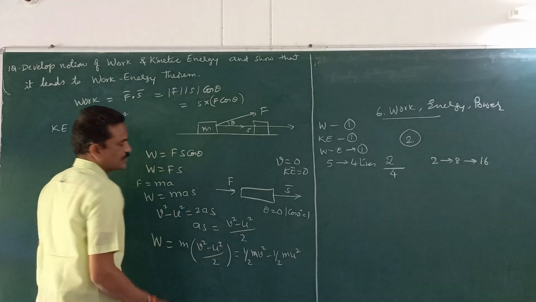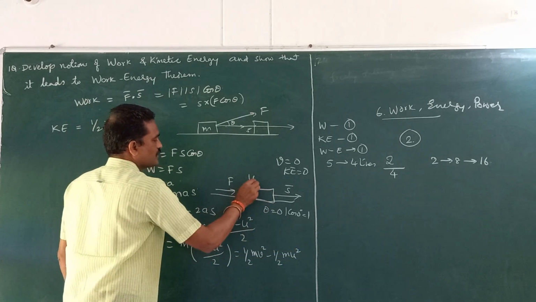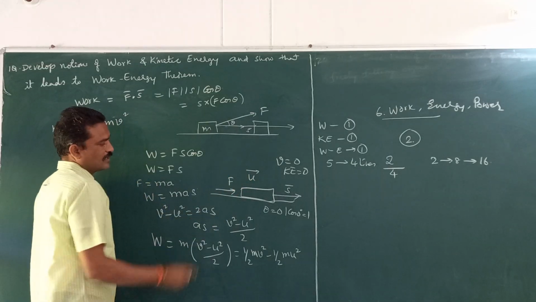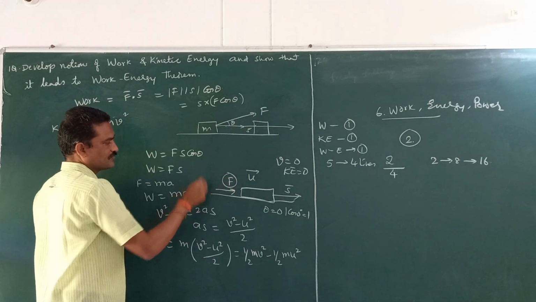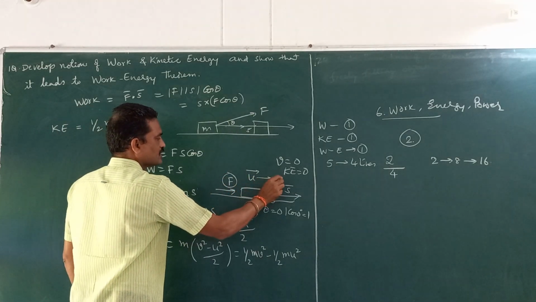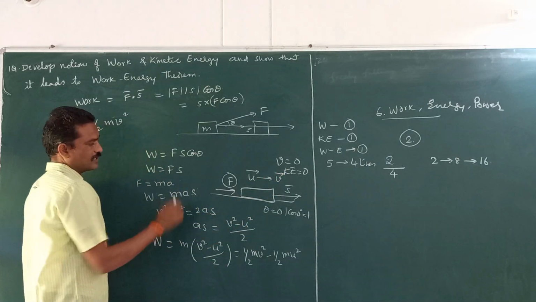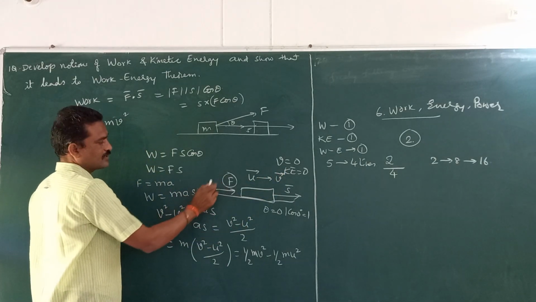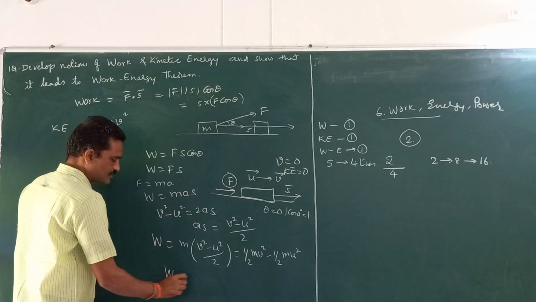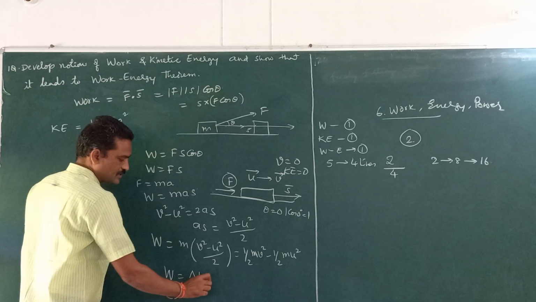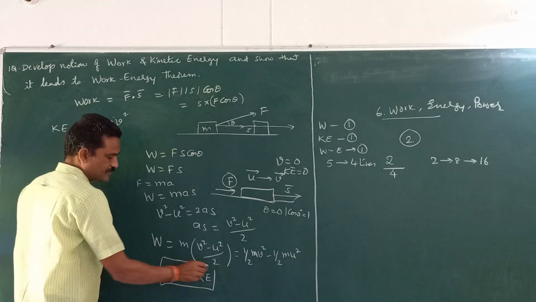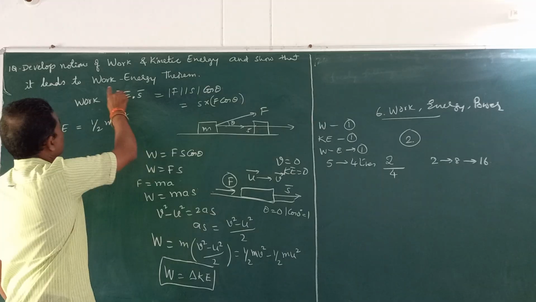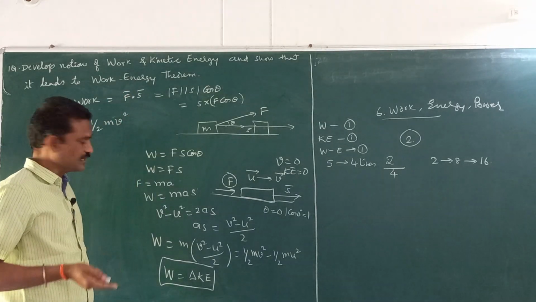What does it mean? Suppose a block is already moving with speed u. After the application of an external force, its speed increased to v. The work done by this force is equal to the change in the kinetic energy of the object. So, this is the statement of the work energy theorem. I repeat the statement.